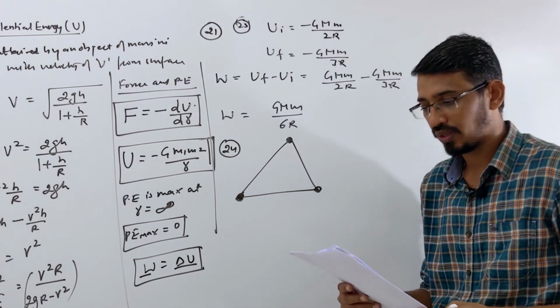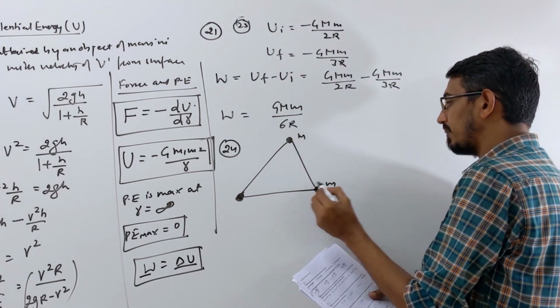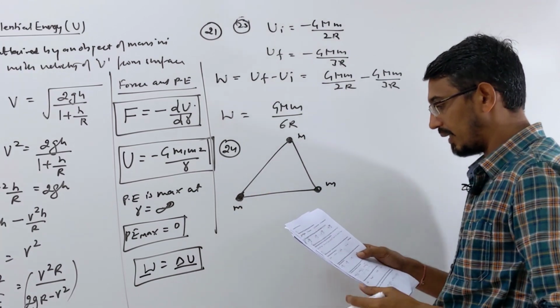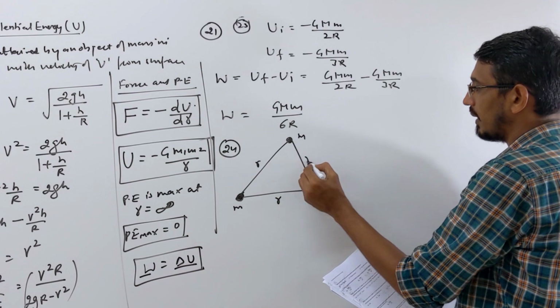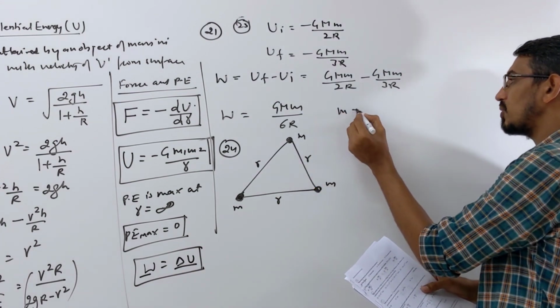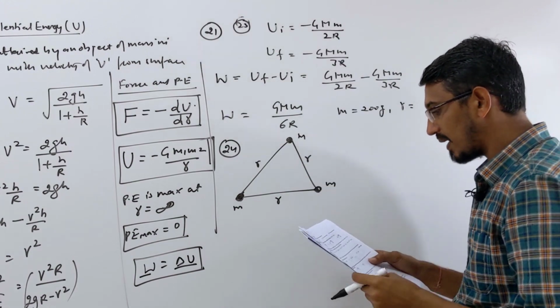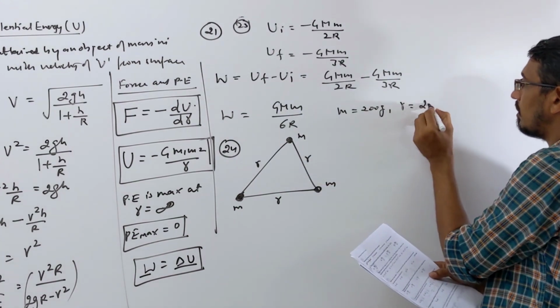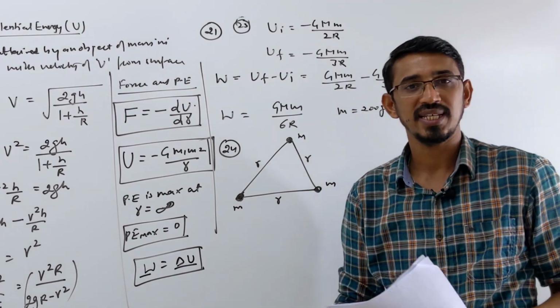How much work do you do? Here all masses are the same, call it m, and the distance, since it is an equilateral triangle, is also the same, let's call it r. The mass is actually given as 200 gram, and the side of this equilateral triangle is given as 20 centimeter. They are asking how much work we have to do. Answers are in joules, so we have to put everything in the SI system.